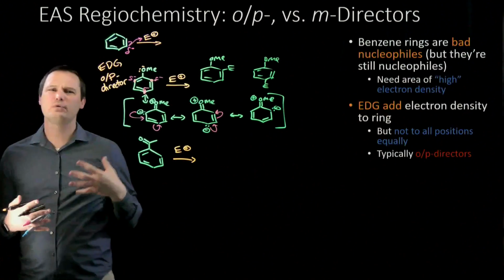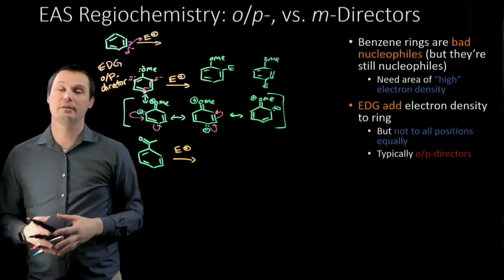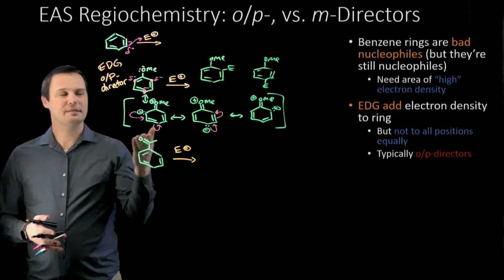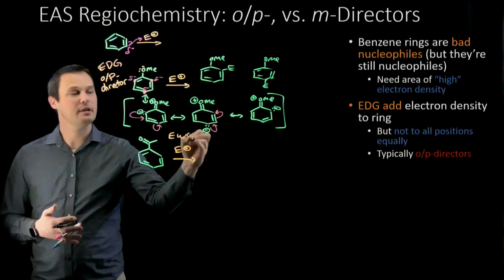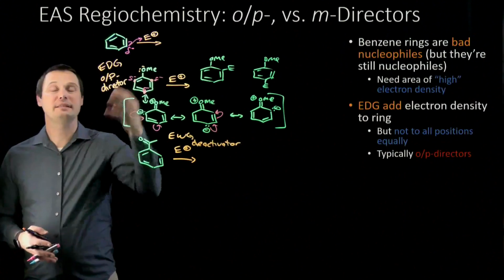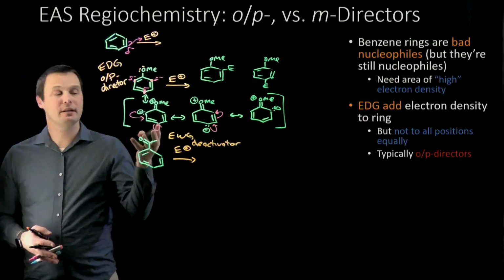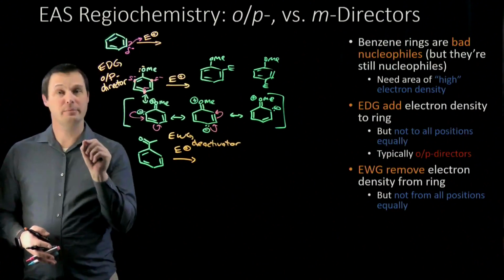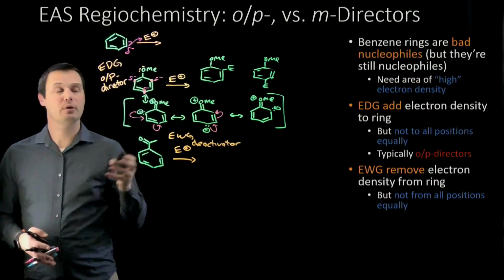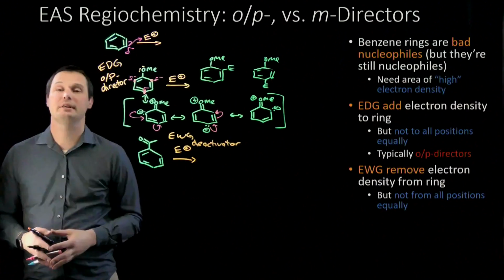It's not easy to predict whether the ortho or para will be the major product just by looking at the structures. By contrast, substituents that have their own pi bond tend to be electron withdrawing groups and tend to be deactivators. The ring needs to act as a nucleophile. Electron withdrawing groups take electron density away from the ring and make the ring less nucleophilic, but not at every position equally. And again, like we saw before, that's going to be key to figuring out the regioselectivity of the EAS reaction.